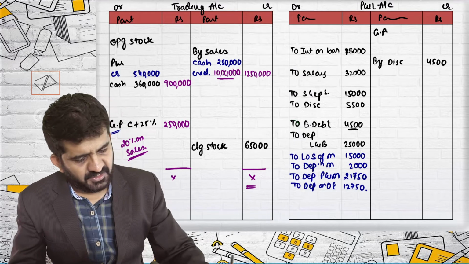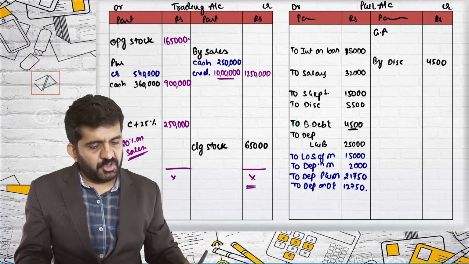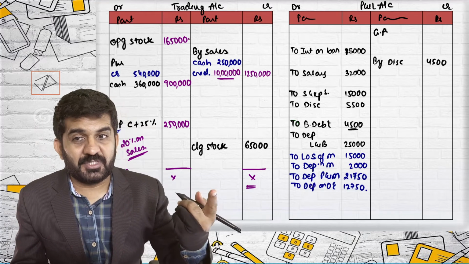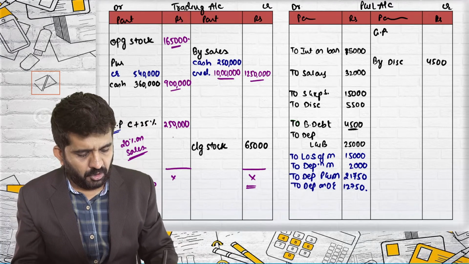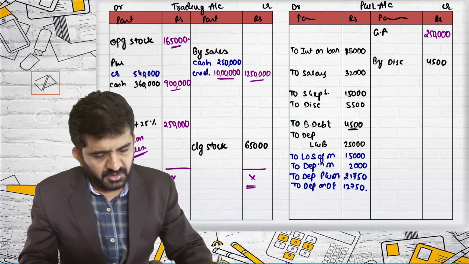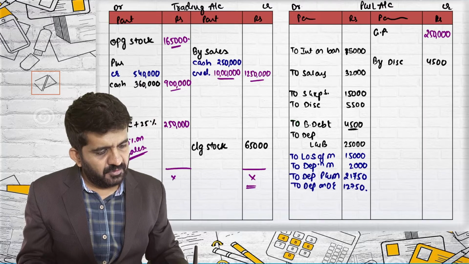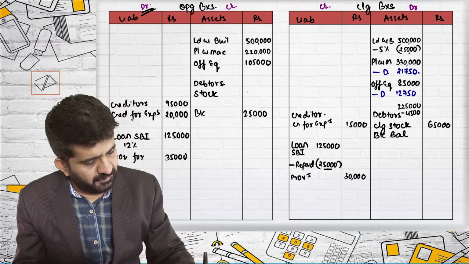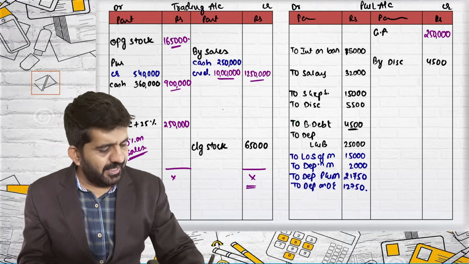It is 1,65,000 will be my opening stock. I need to give second effect. Try to understand. This is the figure which I have written, this is just outer column. 2,50,000 also second effect will be over here. 1,65,000 opening stock, opening balance sheet stock is 1,65,000. So trading account is tallied.